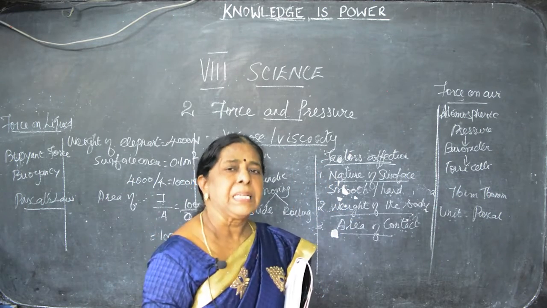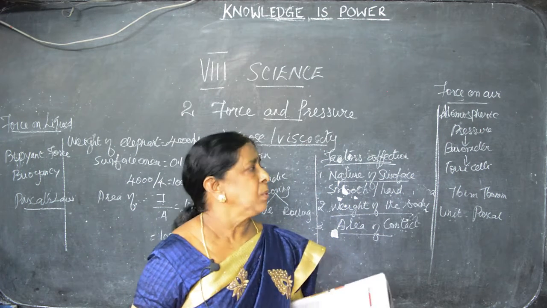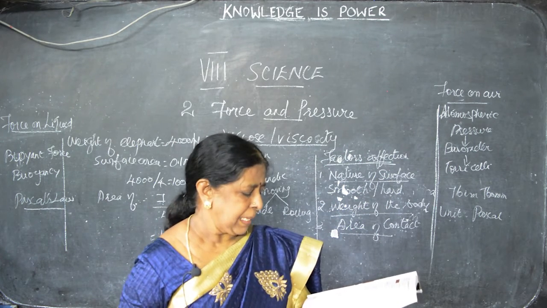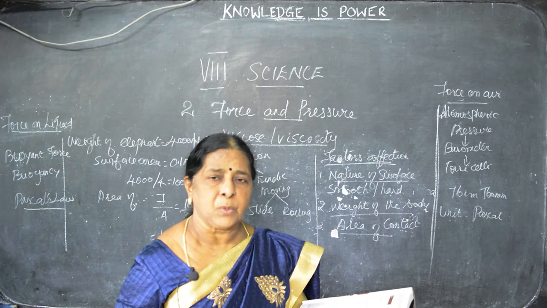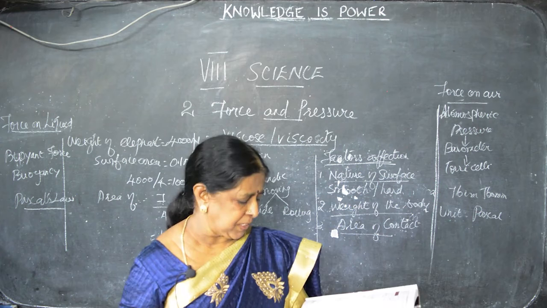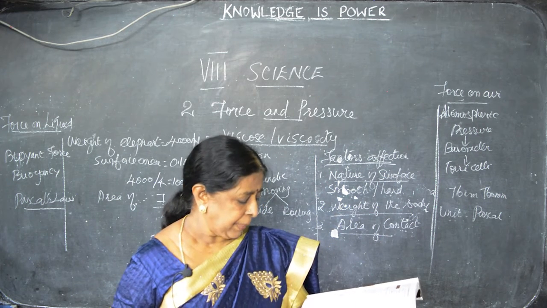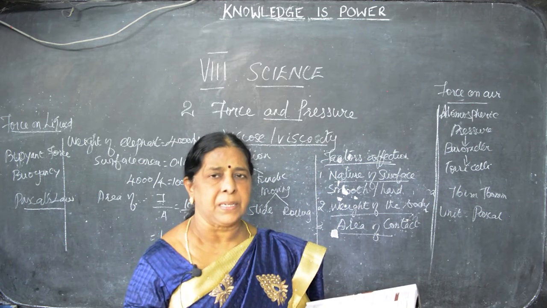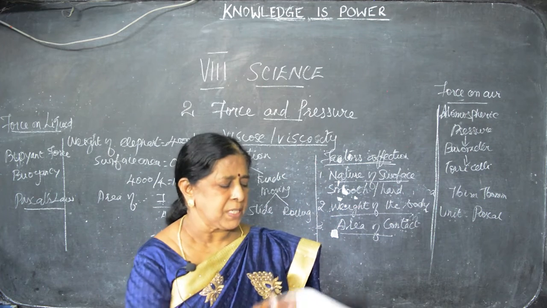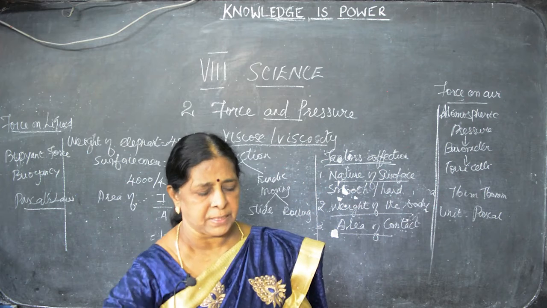So friction is important. Even I am standing on the floor. This is because of friction between earth and the legs, and gravitational force. So like that, we can hold the object in our hand due to friction. We can walk on the road without falling. This is because of friction. Writing on the paper with the pen also, what I said, friction only. Automobiles can move safely because of friction. Accidents will be avoided. We are able to light the matchstick. I said already, if you are lighting the matchstick, we can use it. This is also due to friction. So friction is very useful to us in our day-to-day life. Without friction, life is not possible for us.